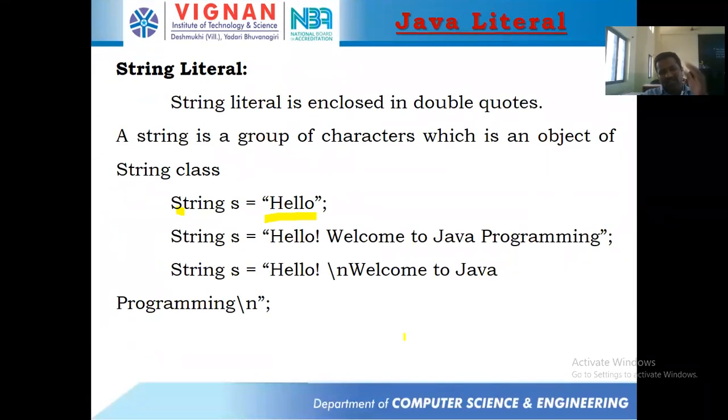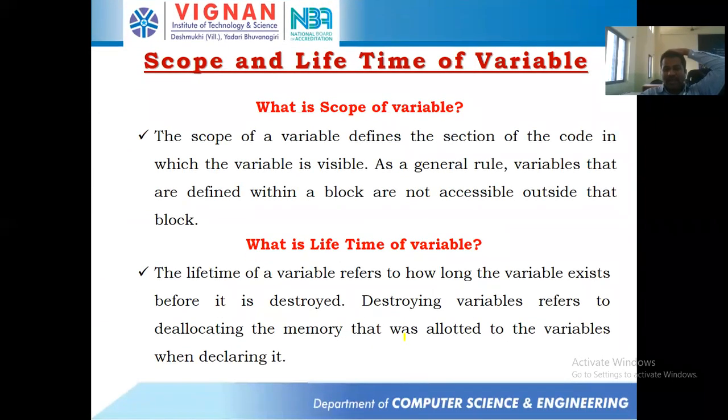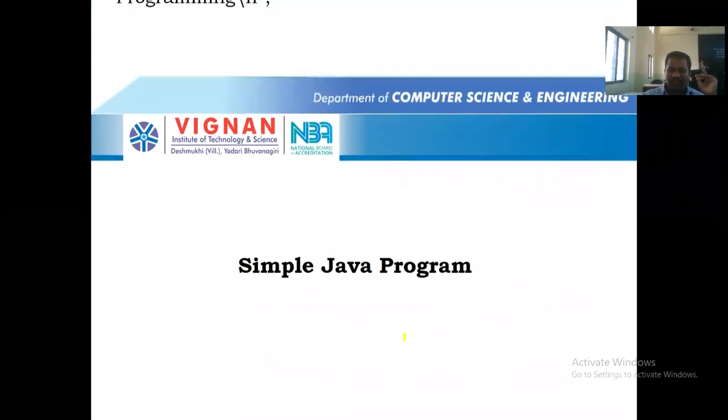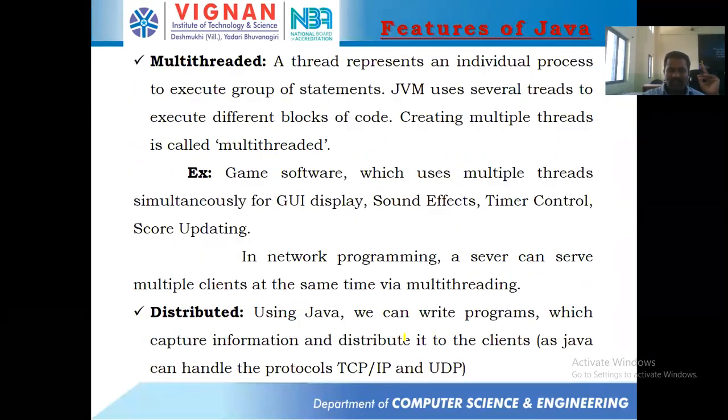String again we'll be discussing. Just have a look over here. And the simple Java program we already discussed. Next our journey starts from scope of variable, lifetime of variable, and what do you mean by scope and lifetime, that we'll be discussing, followed by local variable, instance variable. Local variables have some properties you need to remember. Two to three programs we'll discuss in local variables, then instance variables. Then we'll be entering into the class, creation of object, followed by static variables. So till now what we covered in our syllabus, we'll see first.